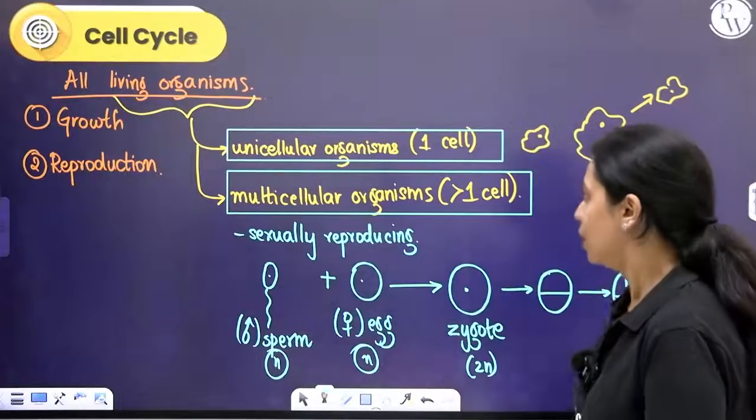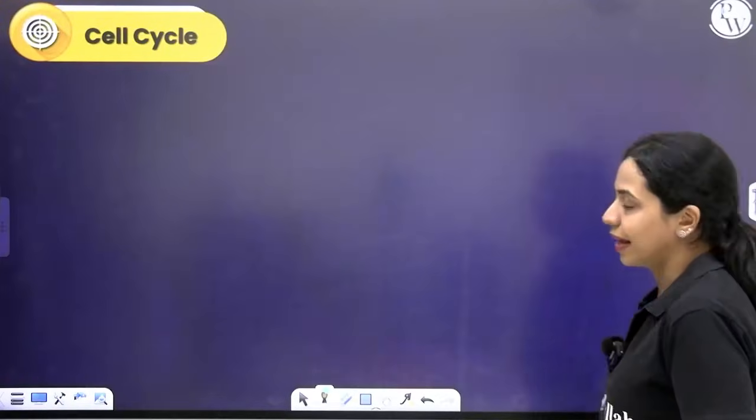Okay. Now, what is a cell cycle? Similar to how we have our life cycle. When does our life cycle begin? Our life cycle begins the moment we are born, right? Or you can even say the moment we are formed as a zygote. That is when our life cycle begins. Let's consider birth for convenience. So we are born, our life begins on earth.